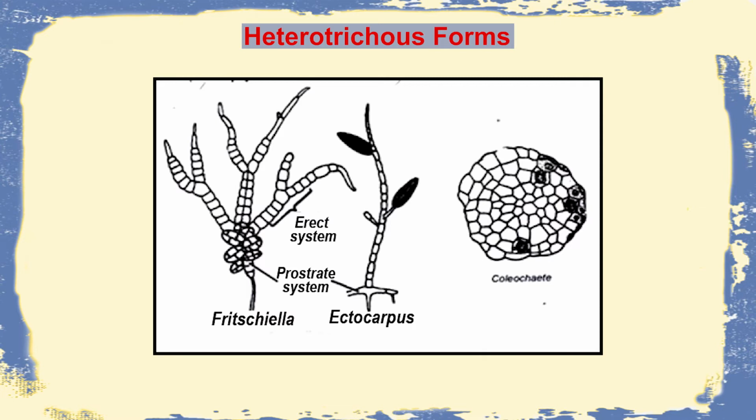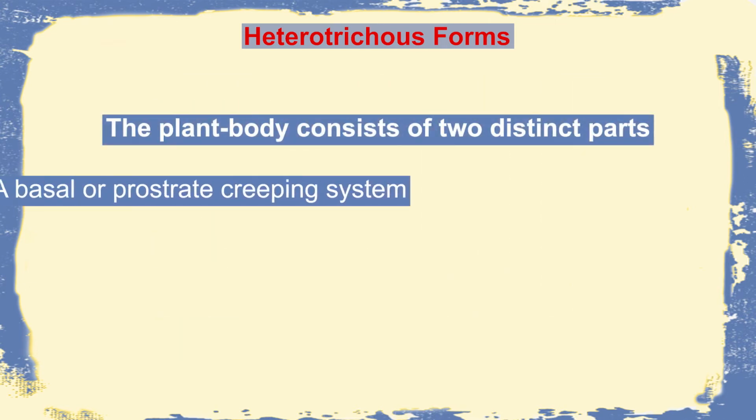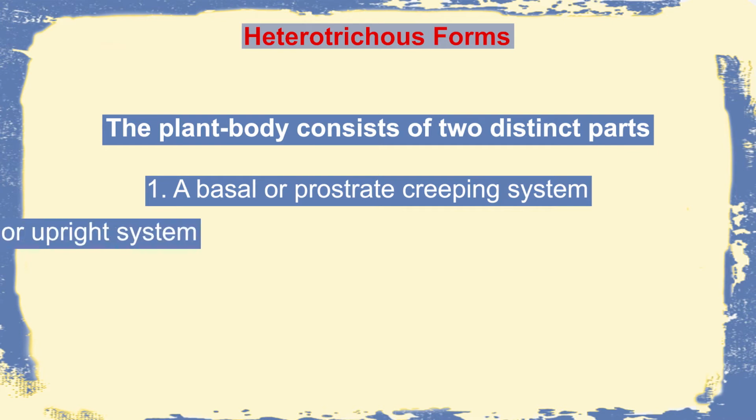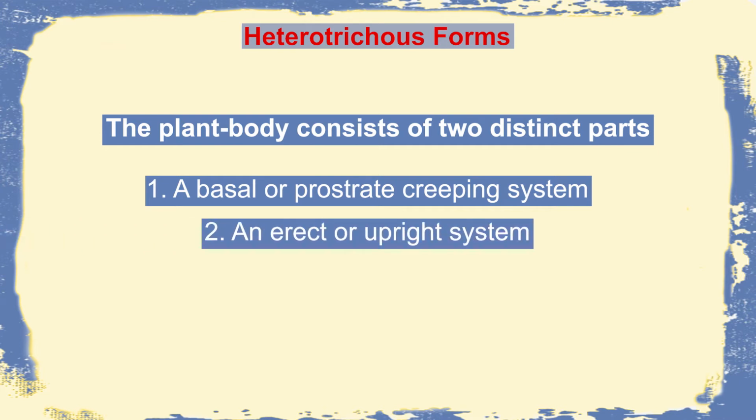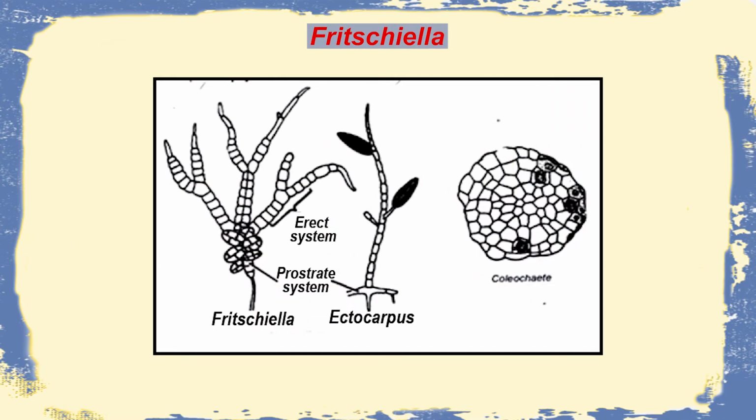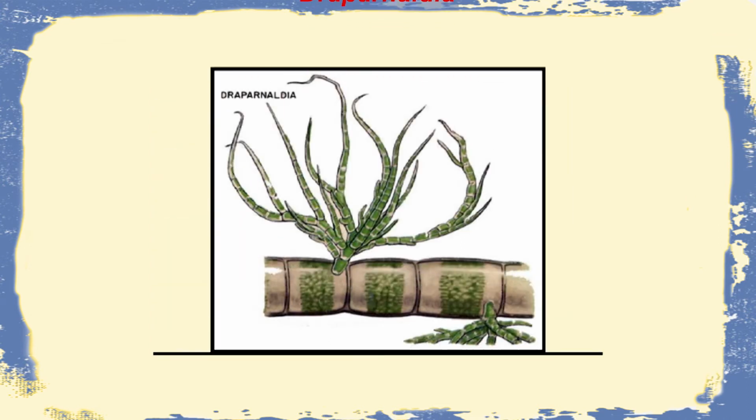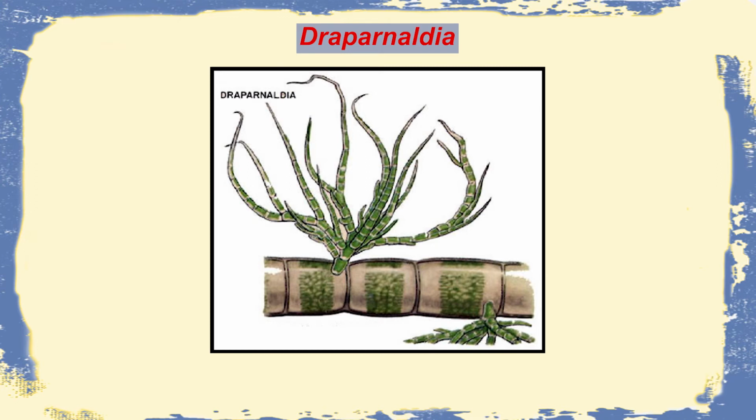The heterotrichous forms here are now slightly more advanced. What happens is they have two different structures altogether. They have a basal prostrate creeping system and they have an erect or upright system. In many forms, both are equally well present. In many other forms, maybe only one of them is pronounced. If we see the examples here, like Fritschiella, they have both these prostrate and erect forms well made. But there are other structures like Draparnaldia where only the upper part is seen better while the prostrate system is not much developed.